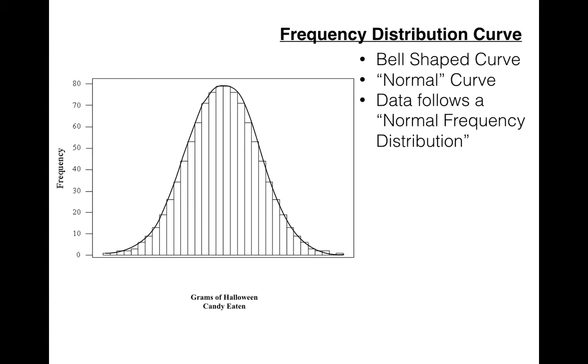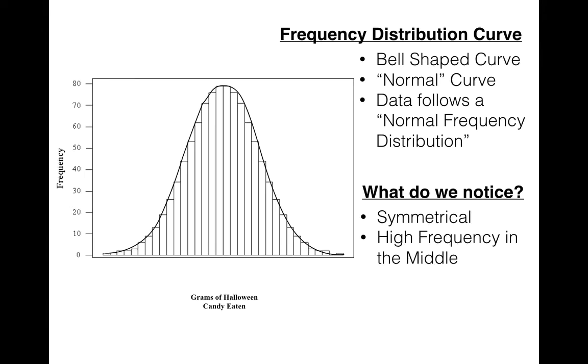So we often have data that follows a normal frequency distribution, and let's look at it and see what we can tell. What do we notice? We notice that it's symmetrical. It looks the same on the left as it does on the right.